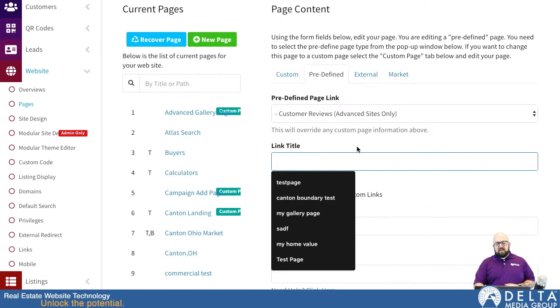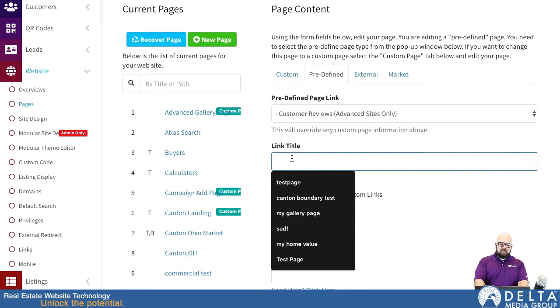So basically, this page exists already. You don't actually have to do this for the page to exist. And in a lot of cases, if you're at a company where the company is controlling your agent website navigation and you already have a reviews link in your navigation there, you won't have to do this step because the link will already be on your home page. So you just follow the second part of this video where we go through and actually configure the page.